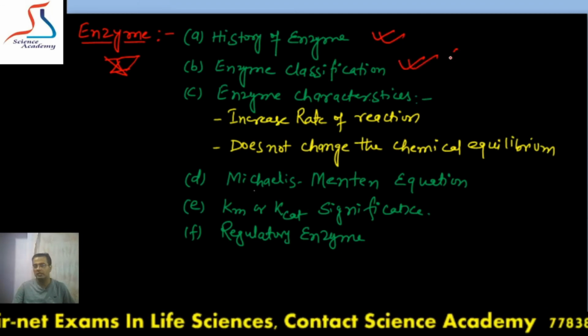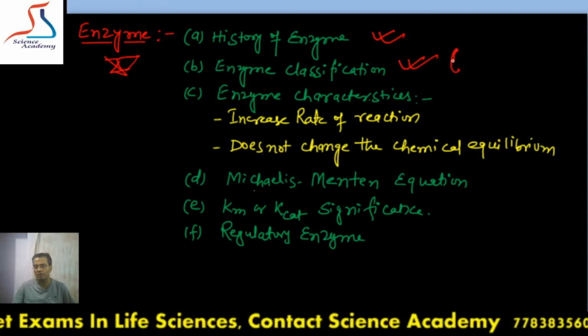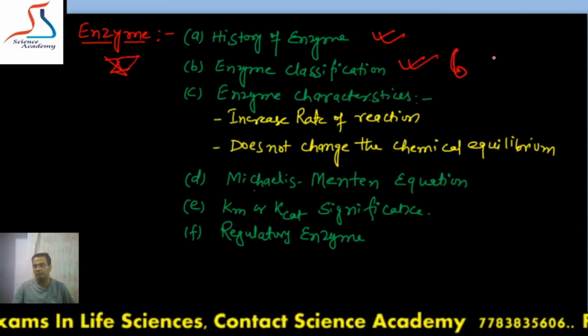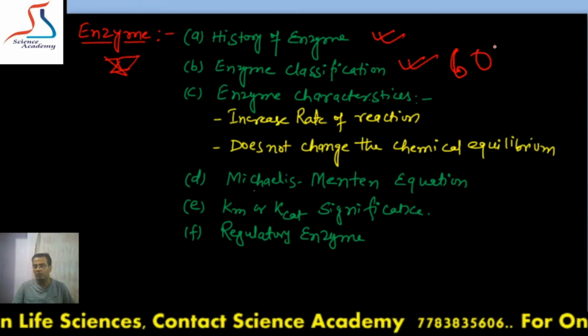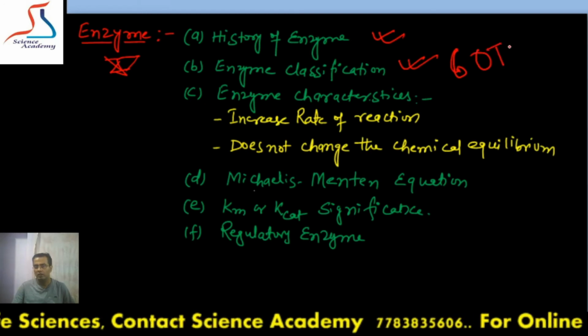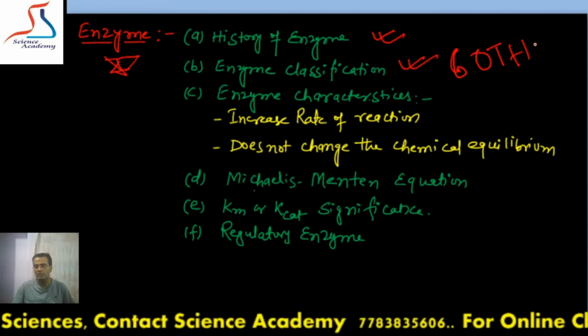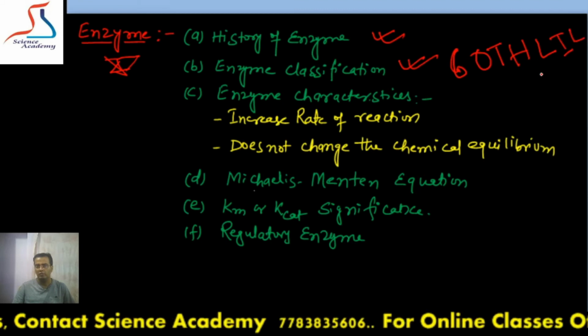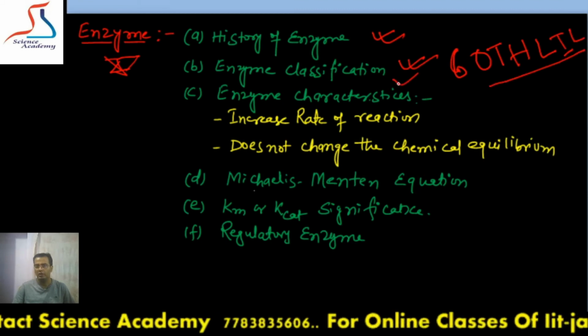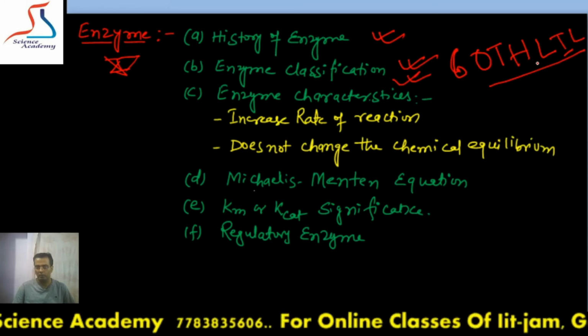There are 6 categories of enzyme classification: oxidoreductase, then transferase, then hydrolase, then lyase, then isomerase, then ligase. These 6 categories you have to study in order in the case of enzyme classification. So you have to study the detail.